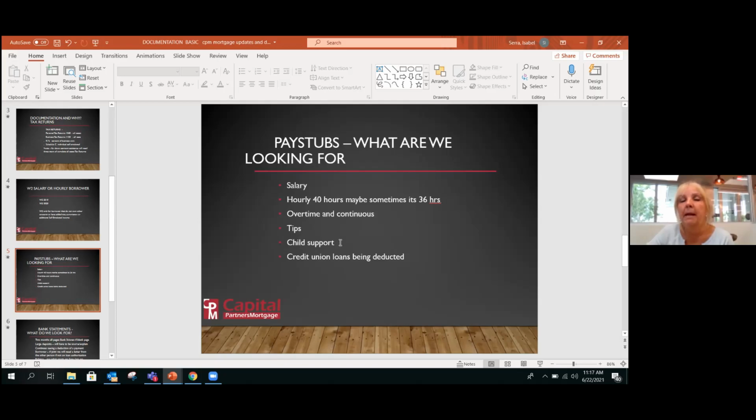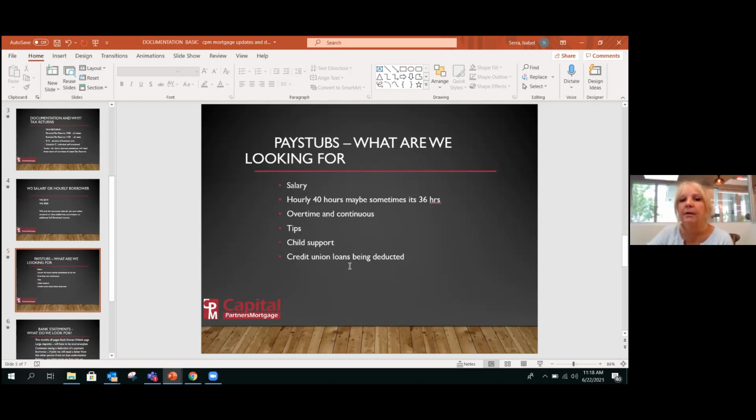Child support. Many times child support is placed here in the pay stubs because of the court. The couple goes through the court, and they put the child support and they're paying every paycheck 200, 300. That's a debt that I have to take into account. I need the child support divorce decree, and I need to know the age of the child. If the child is reaching 18 in less than 5 years, then the child support is good. We don't count it. But if that child is 7 years old, that's more than 5 years, we will count that child support as a debt.